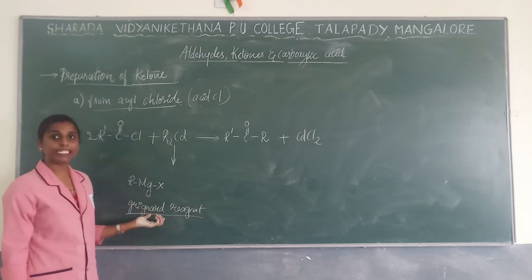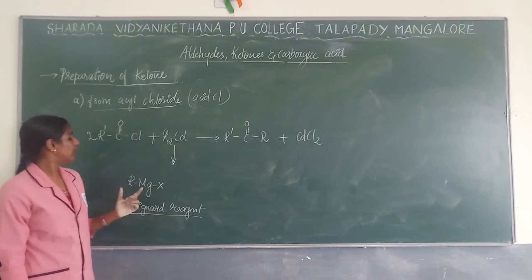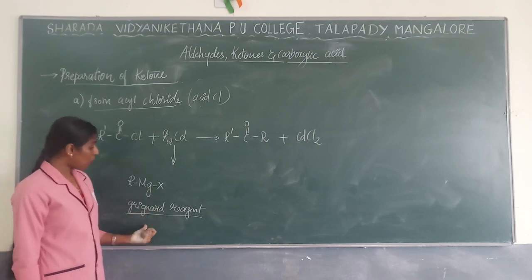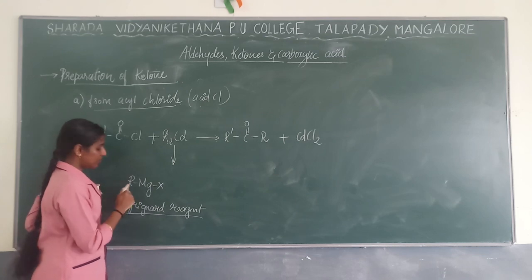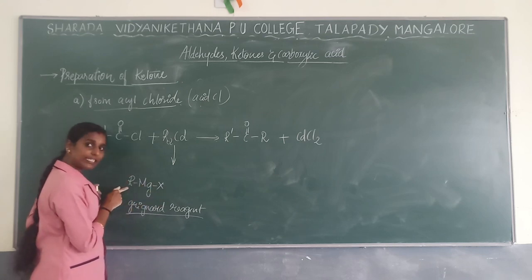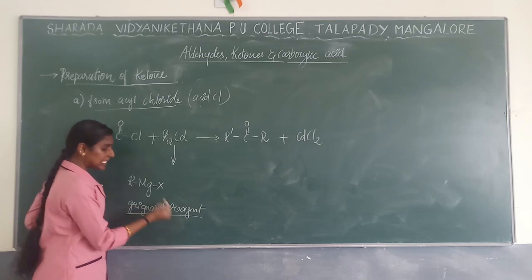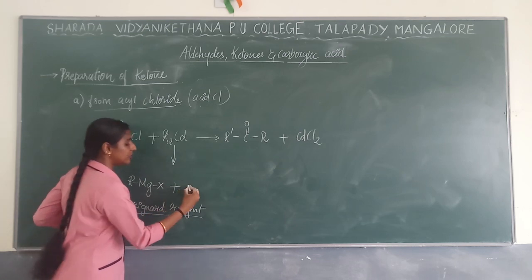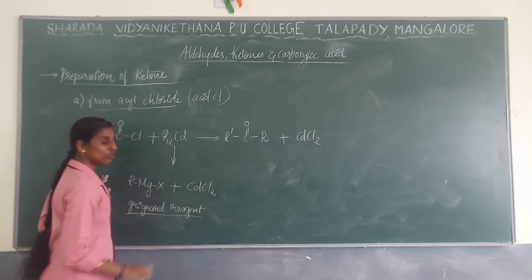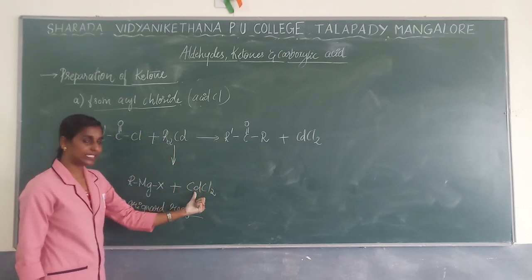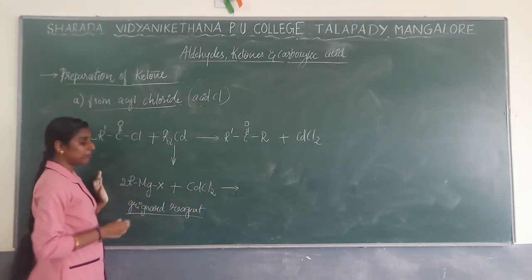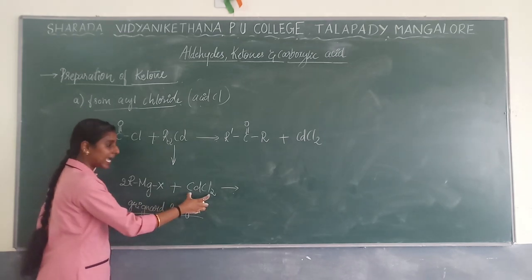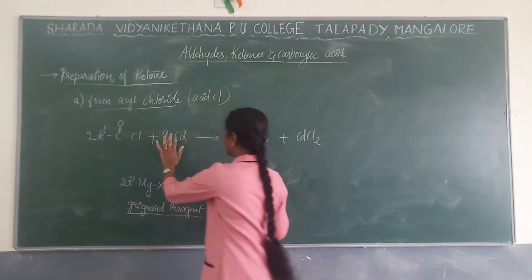This comes up many times, because to prepare most compounds we use this reagent. It is prepared using an alkyl group, a metal, and a halogen group. When metal halide reacts with the alkyl group, that is considered Grignard reagent. Now this Grignard reagent is treated with cadmium chloride: two RMgX are treated with cadmium chloride and you get the product.